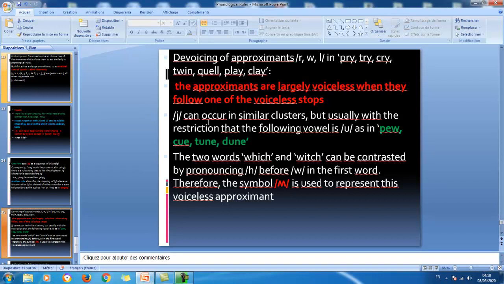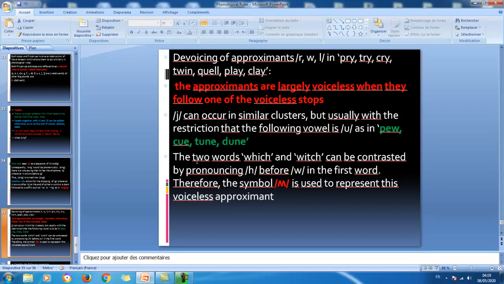Now, y can occur in similar clusters, but usually with the restriction that the following vowel is u, as in pew, cue, tune, dune. Now, the two words which and witch can be contrasted by pronouncing h before w in the first word. Just to make them a little bit different, there is a tendency to pronounce this one as hwich, and this one as witch.